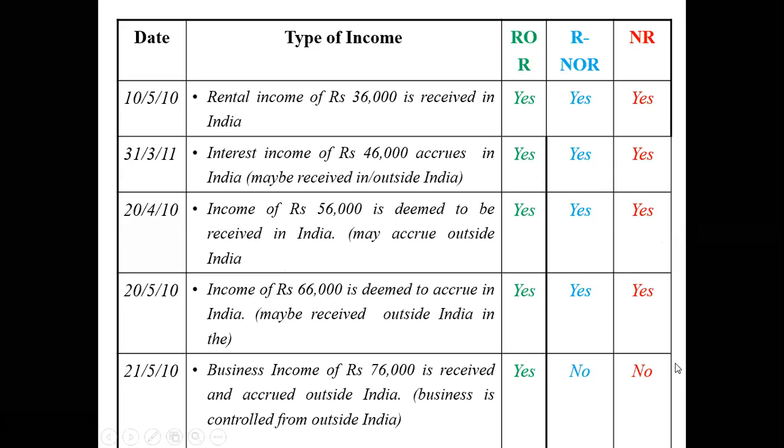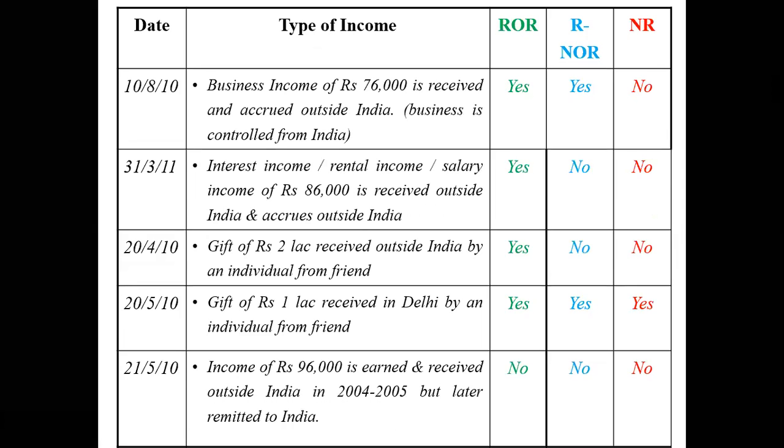The other two need not pay tax because it clearly says it is a business income, it is received outside India, it is earned outside India, and that particular business is not controlled from India. So naturally, only the first person is liable to pay tax. The other two need not pay any taxes. This is just an example, nothing to do with the problem, nothing to do with the years. What I'm trying to tell you here is, are you able to get the concept here? Who is liable to pay tax and who is not liable to pay tax? That is what is important for us.